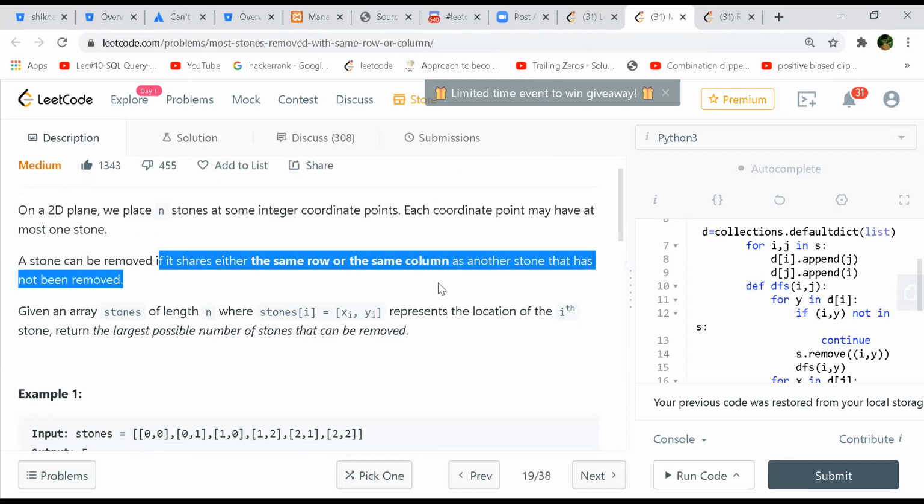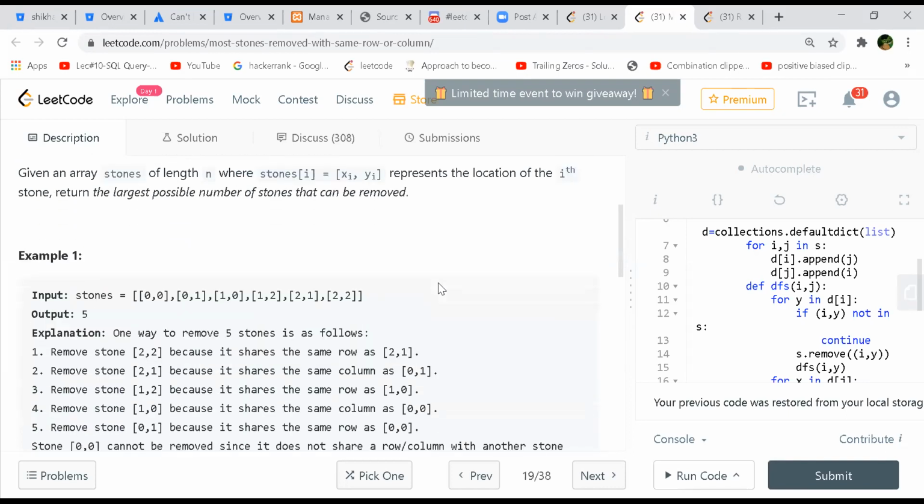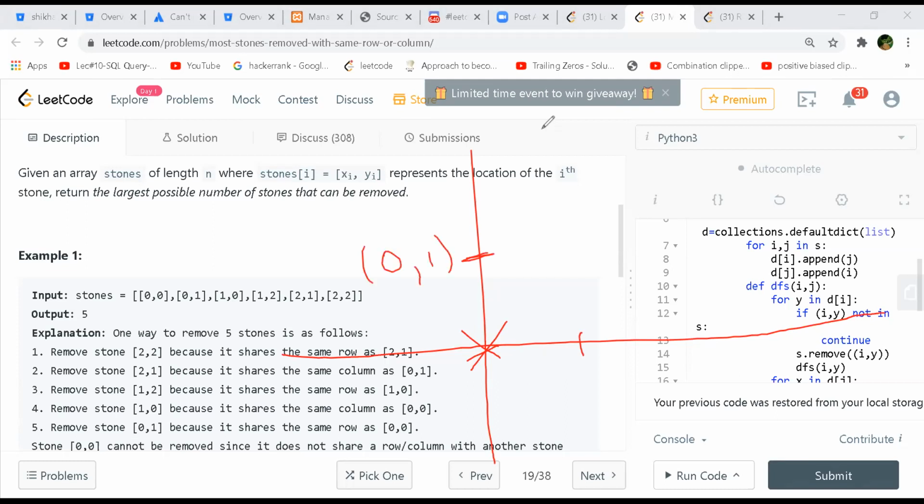These are the coordinates they have given as input, right? So it's like a grid, a 2x2 matrix, and we can draw these coordinates. Whenever you see one, draw a grid, that will be better. So one stone at 0,0 and another at 0,1, at this place. And then 1,0 is this, and then 1,2, so x is 1 and y is 2, this place.